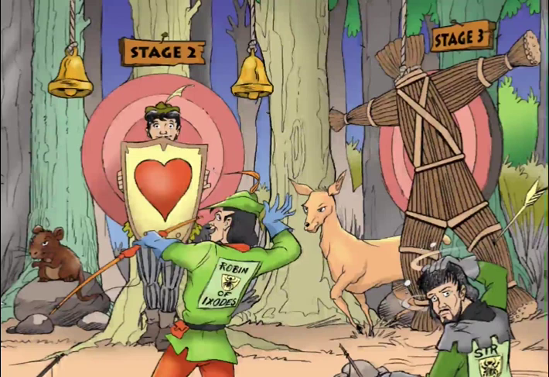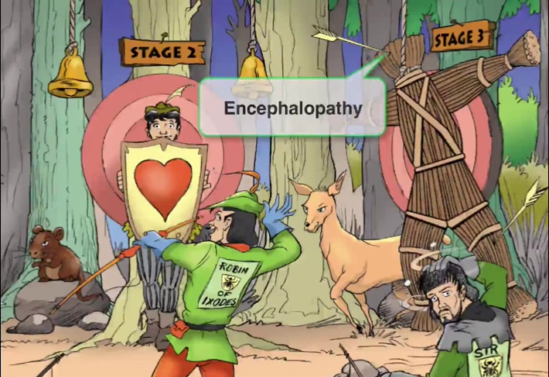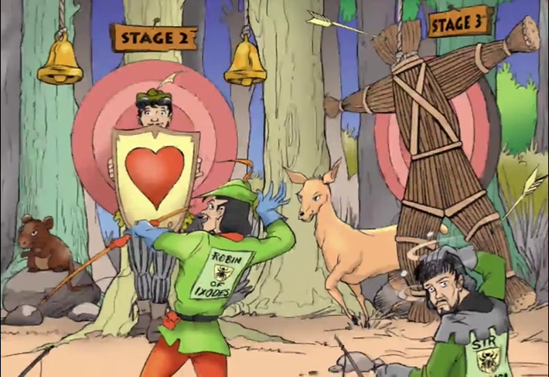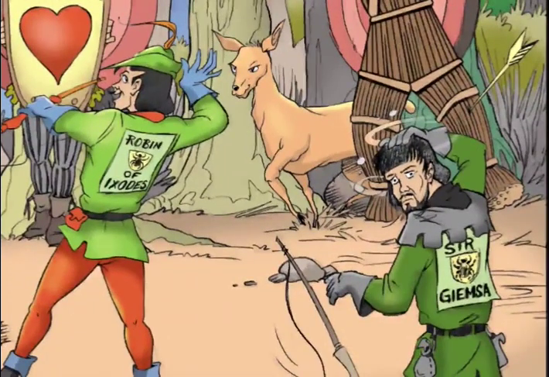Finally, for stage 3, we have some subtle encephalopathic or CNS effects that you have to remember. It could present really just as memory difficulty or as cognitive slowing or a lymphocytic meningitis. To help you remember these CNS effects, we'll add an arrow going through the mannequin's head. Giemsa, who's flabbergasted by his inability to hit the target, is looking confused himself. And this is to further solidify this subtle encephalopathy.